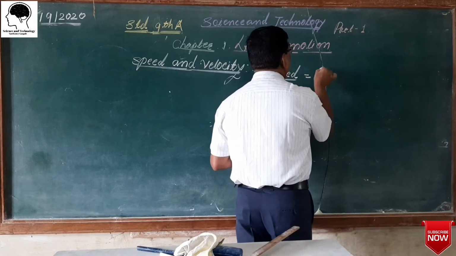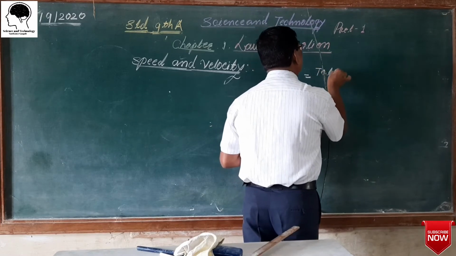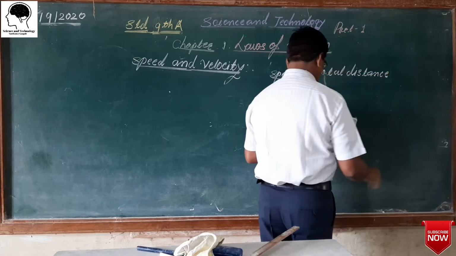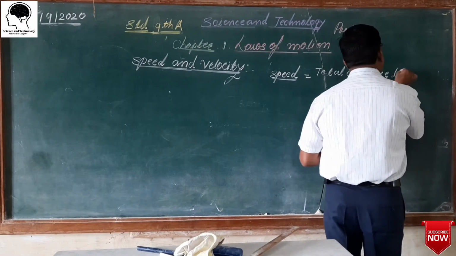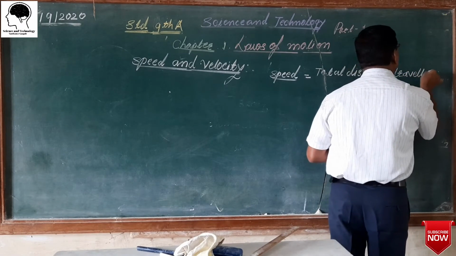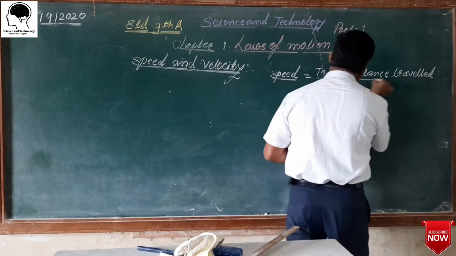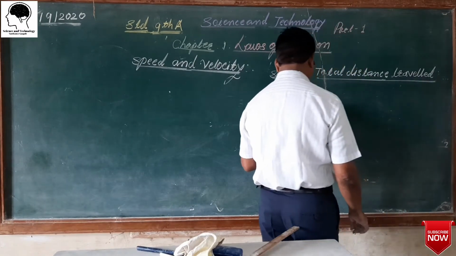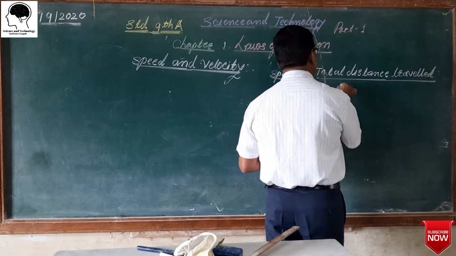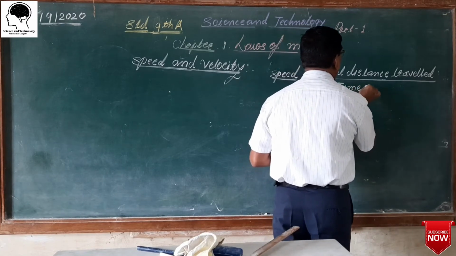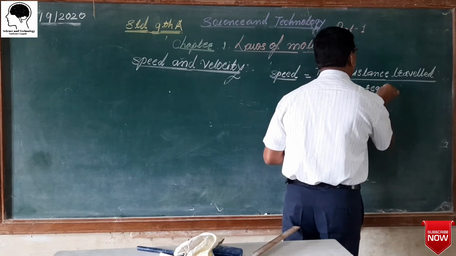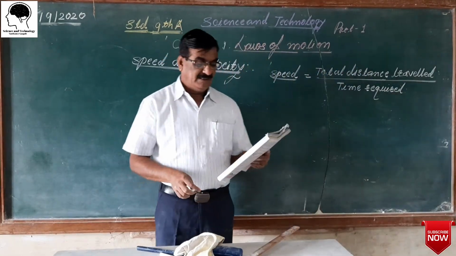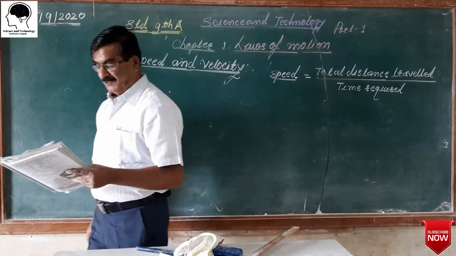Speed is equal to total distance traveled by that object divided by time required. It is a basic formula of the speed.